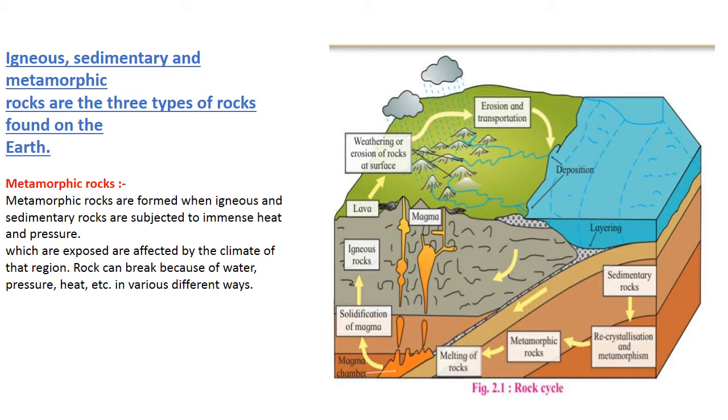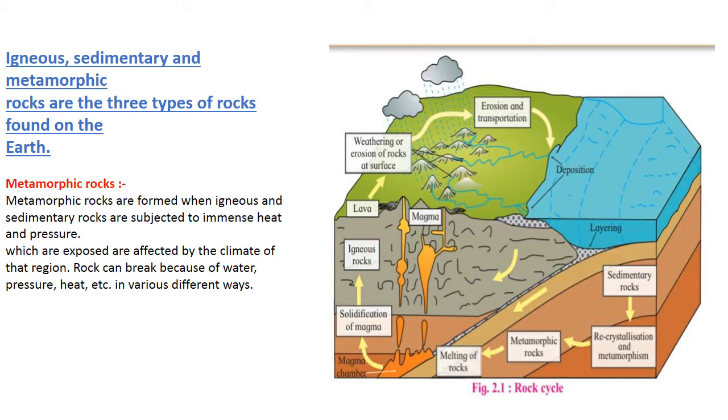Rocks which are exposed are affected by the climate of that region. Rock can break because of water, pressure, heat in various different ways. When exposed to extreme climatic conditions, this type of rock gets created. It has a combination of both igneous as well as sedimentary rocks.